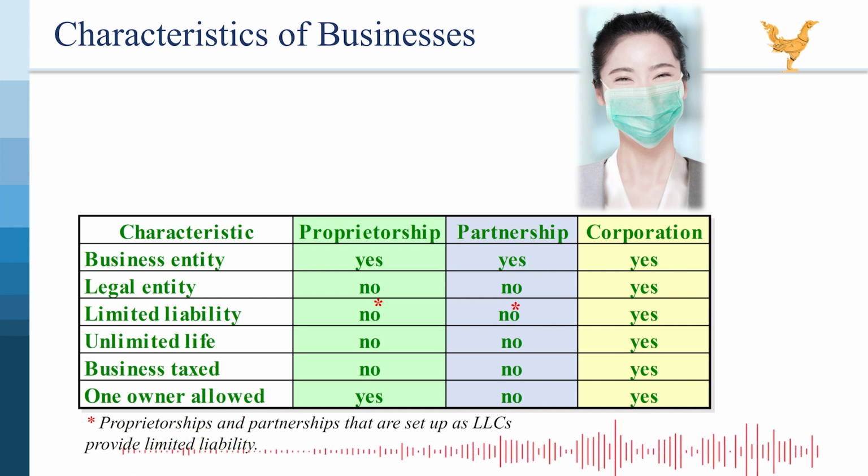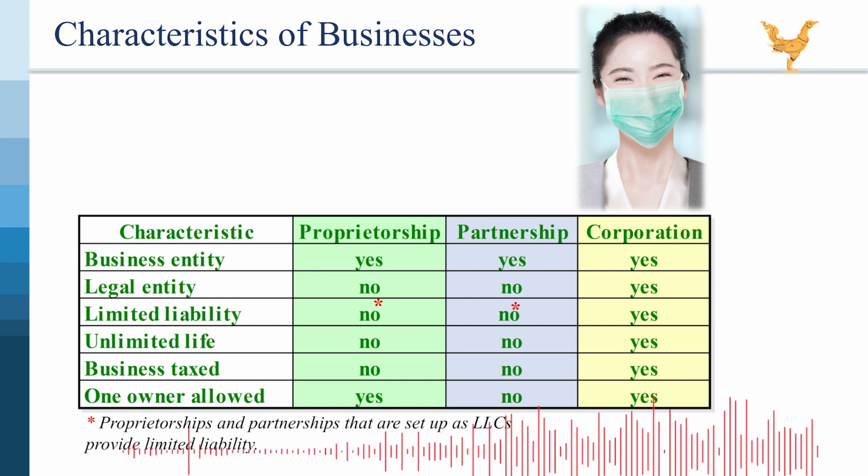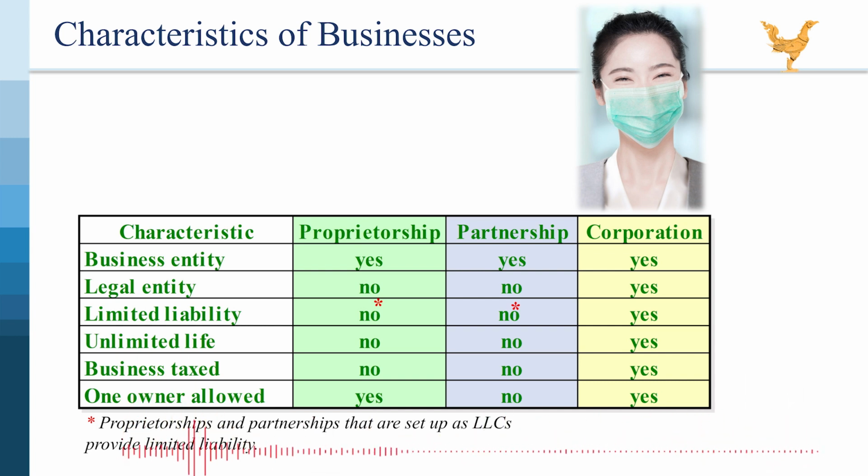Business tax. Yes, corporations are subject to corporate income tax on their profits. This is separate from the taxes shareholders pay on dividends they receive from the corporation. This is sometimes referred to as double taxation.